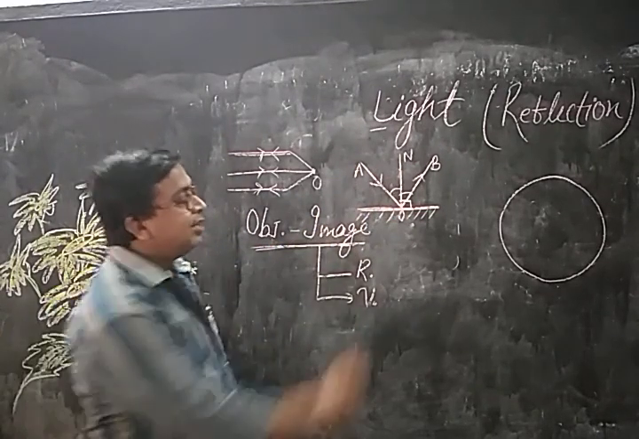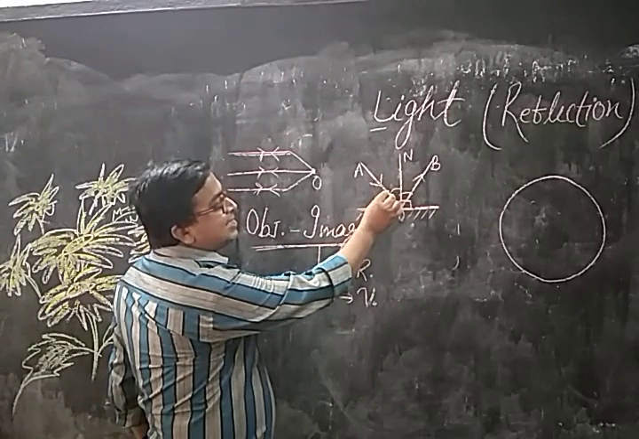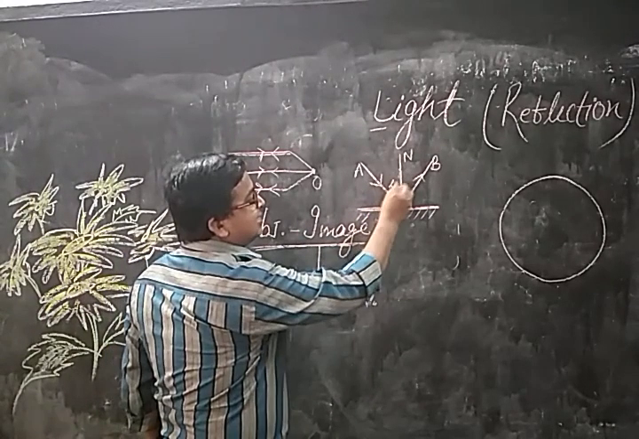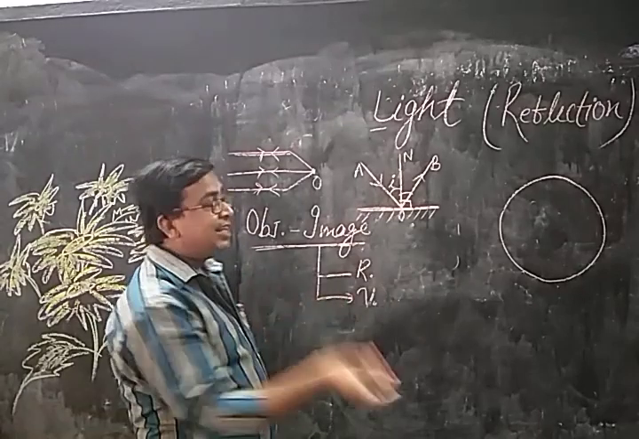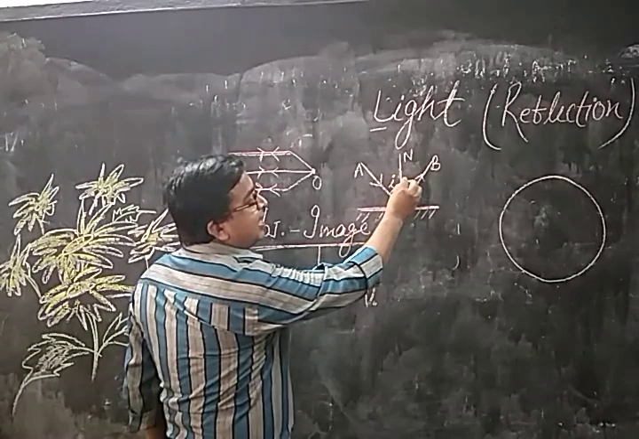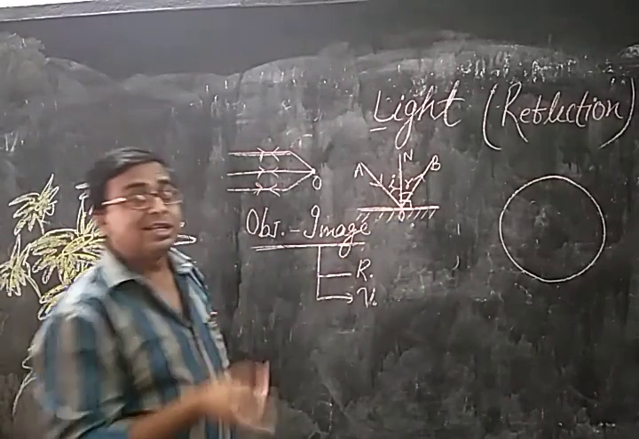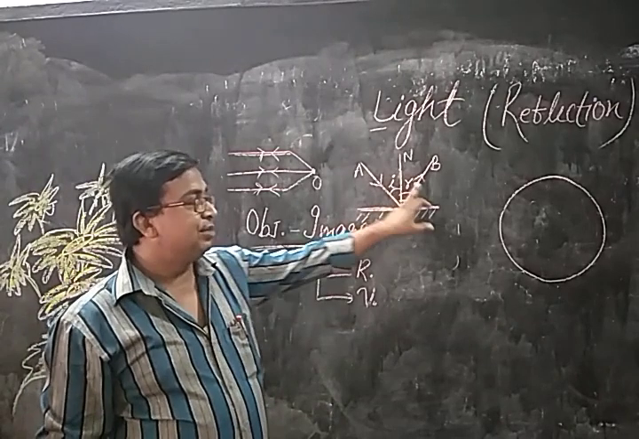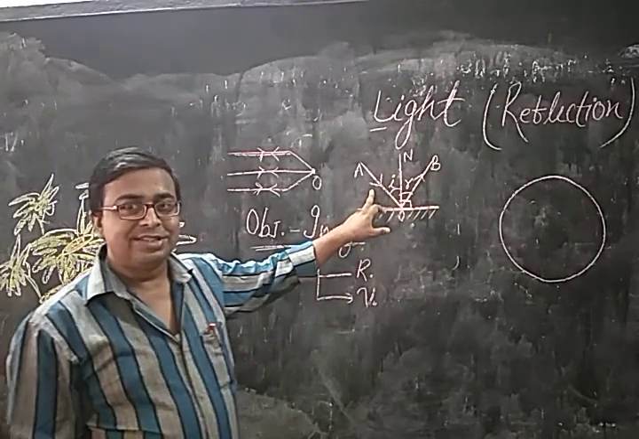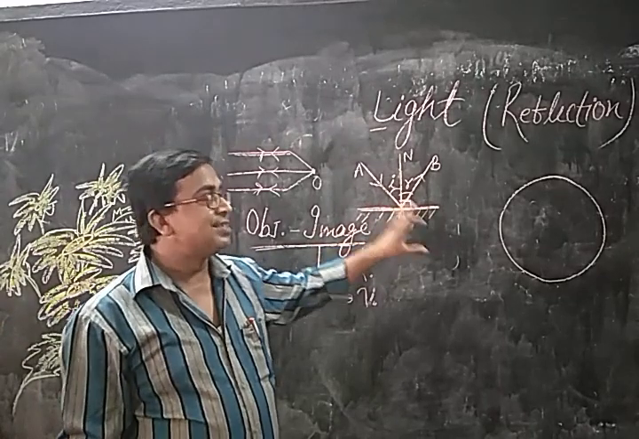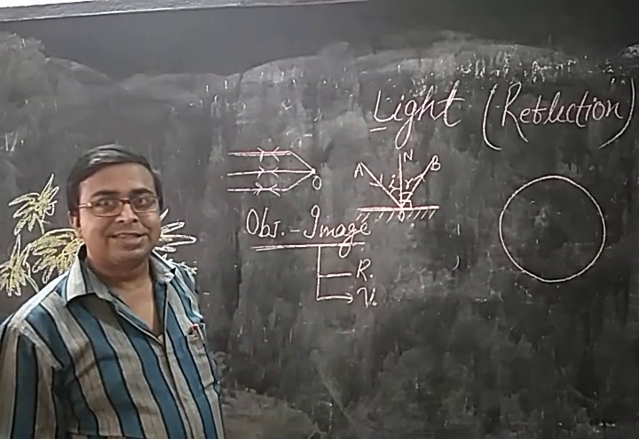Now see over here, the angle between the normal and the incident ray is the angle of incidence, I. The angle between the normal and the reflected ray is the angle of reflection, R. So the second law is I equal to R: the angle of incidence equals the angle of reflection. These are our laws of reflection.